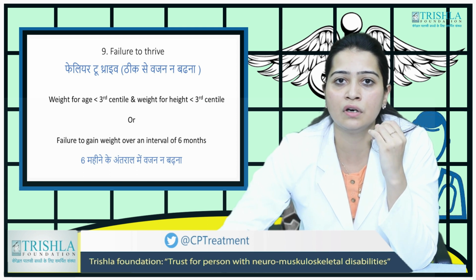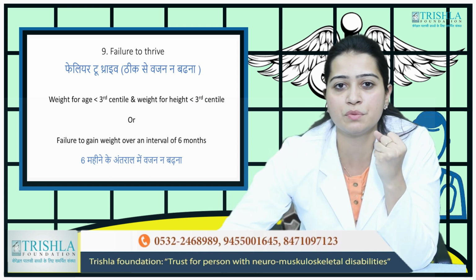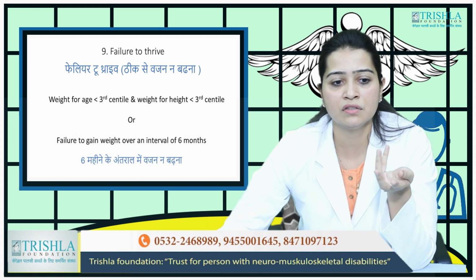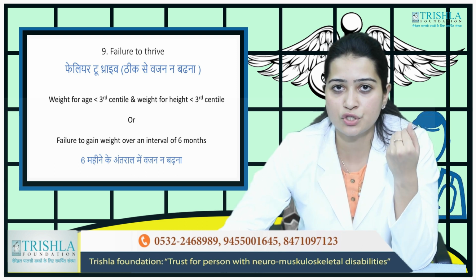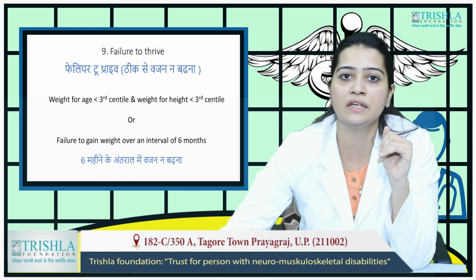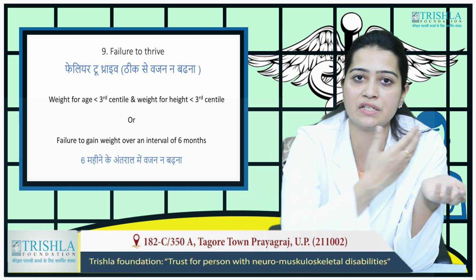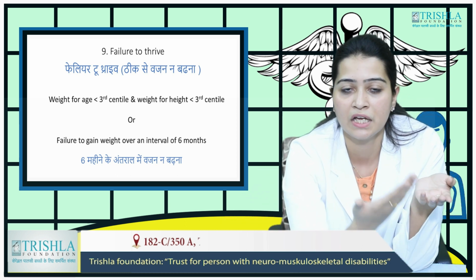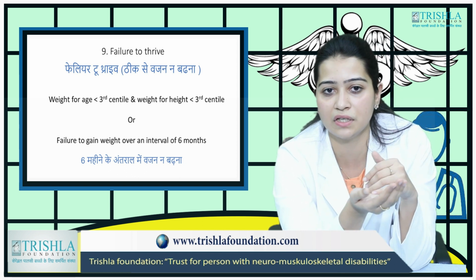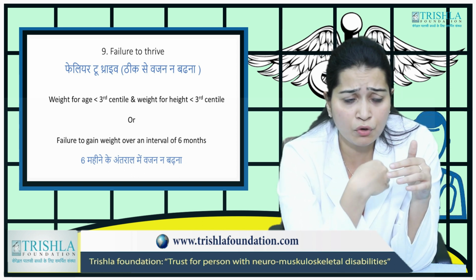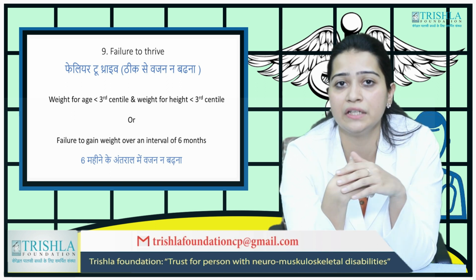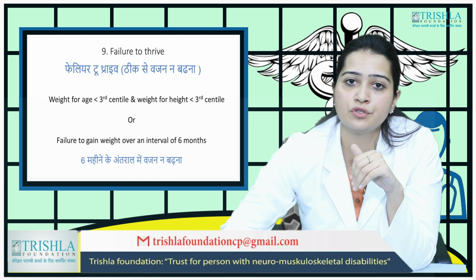The next important problem which we face is failure to thrive. Now, when do you call it that? Even when the child has become 5 years of age or 3 years of age, his weight is not increasing. At 5 years also he is 10 kgs only. He was 10 kgs at 3 years, 10 kgs at 5 years. His weight is still very less for age, or his height has not increased. Even over 6 months his weight is not increasing even if you are making the child eat. That is called failure to thrive.